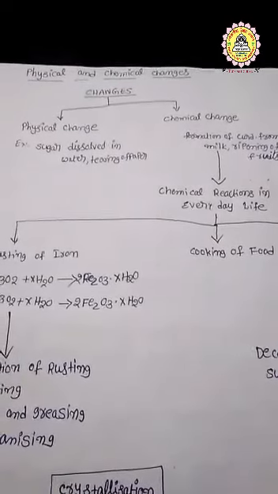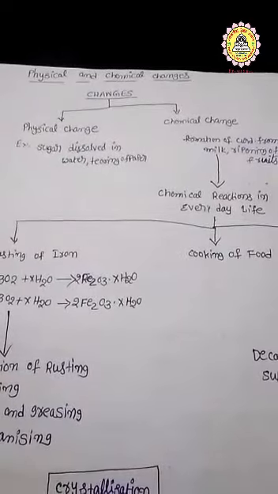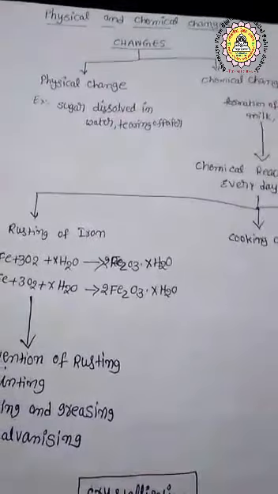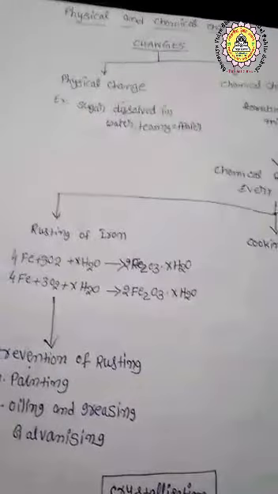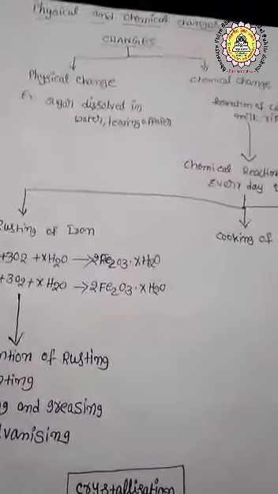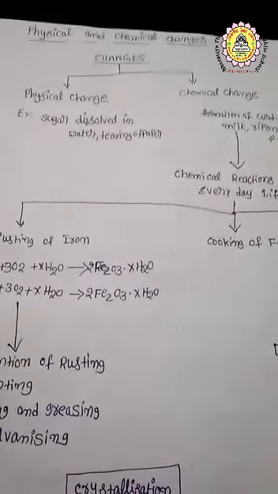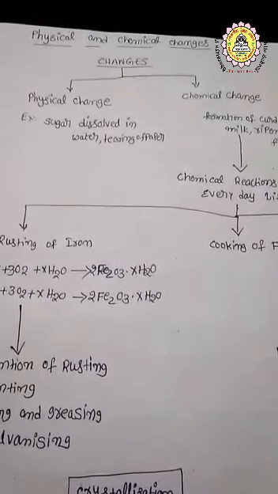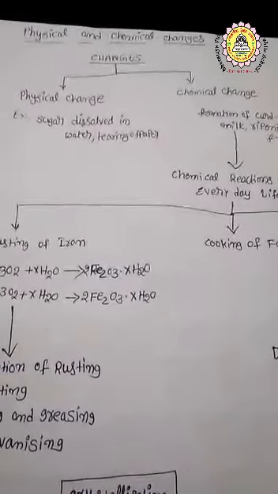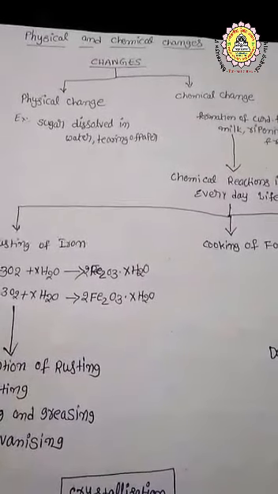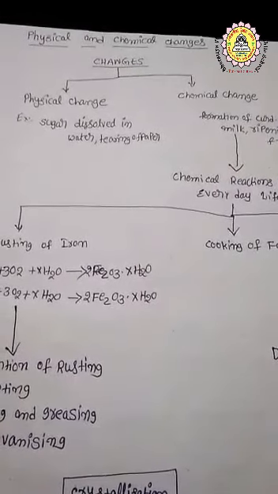Changes are mainly classified into two types called physical change and chemical change. Now I will explain about physical change. A change in which only the physical properties of any substance get changed and no new substance is formed. That means in physical change there is no new substance formed.